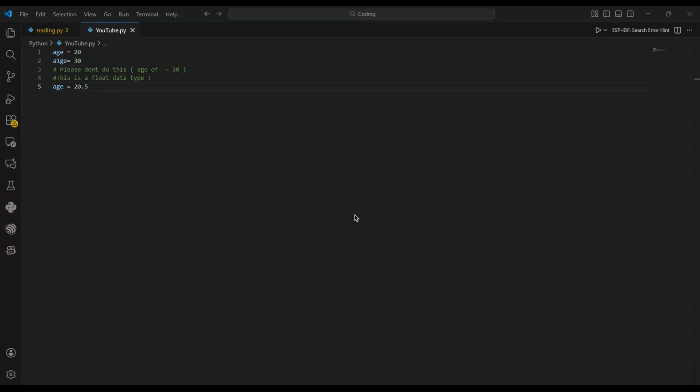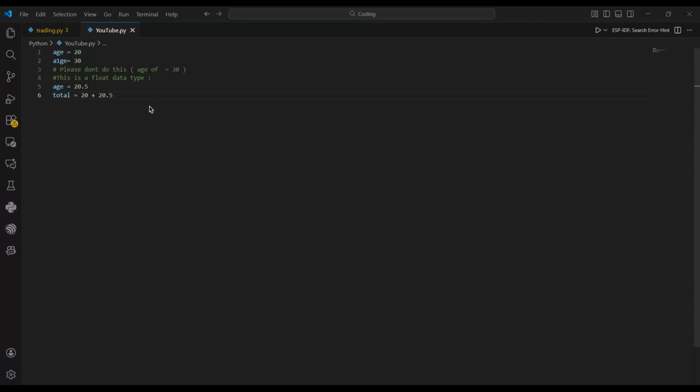And you can do mathematics with them. Let's say total is equal to 20 plus 20.5, for example. This is also totally valid because the variable just adds 20 and 20.5, and then gives it out. It prints the total. So this is totally valid. You can do this as well.